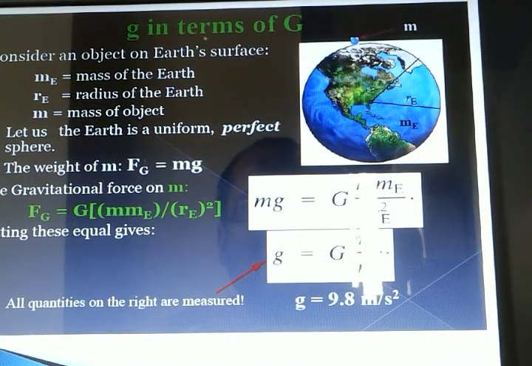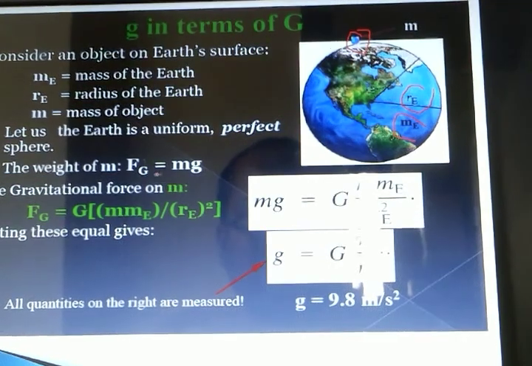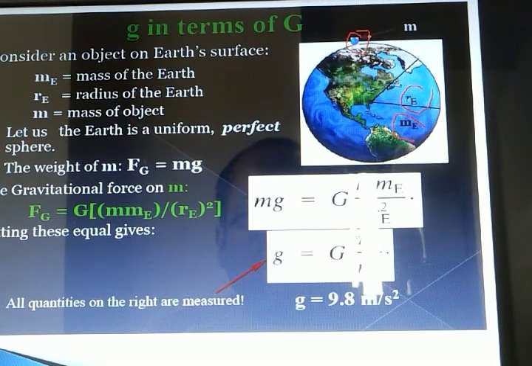Now we will try to define small g in terms of capital G. We are assuming that a small mass m is there. The mass of the earth is Me, and the radius of the earth is denoted by Re. Whatever mass is kept at the surface of the earth will feel some sort of weight. Its weight can be denoted as Fg. This weight is also equal to the gravitational force.